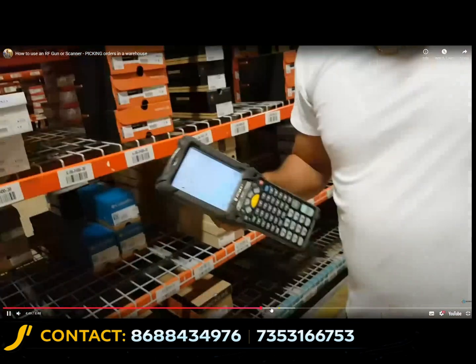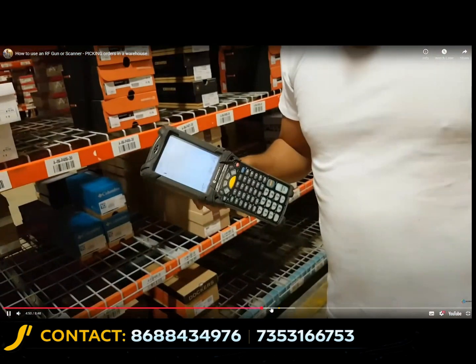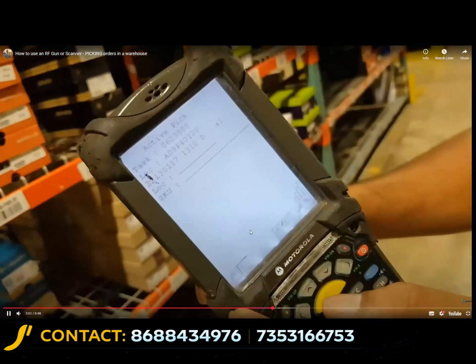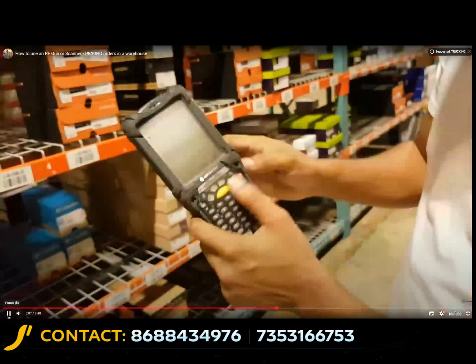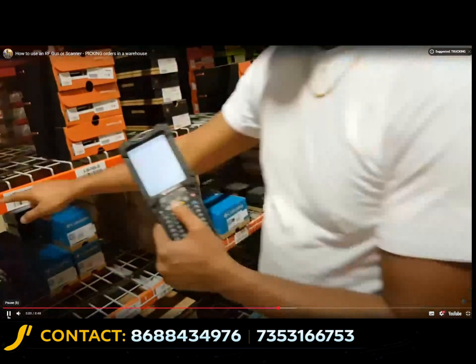Aisle 1 all the way up to aisle 0. So P 400 and 120. Actually, coincidentally, we are close to the location here.